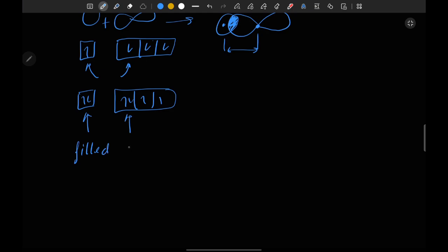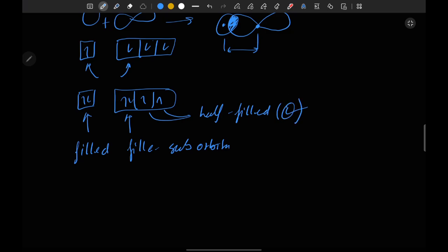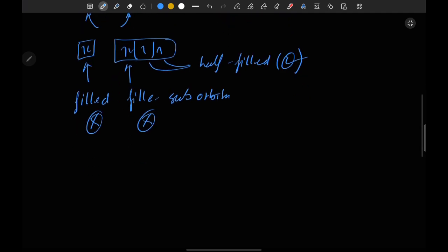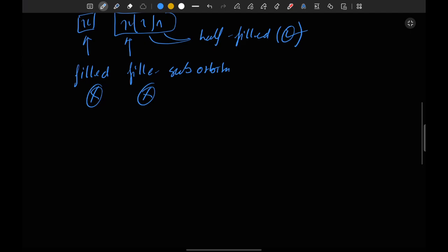This is a filled suborbital, and these two are half filled orbitals. Only a half filled orbital is going to form a bond, and a filled orbital is not going to form a bond until it gets excited by another energy and has a single electron in its suborbital.